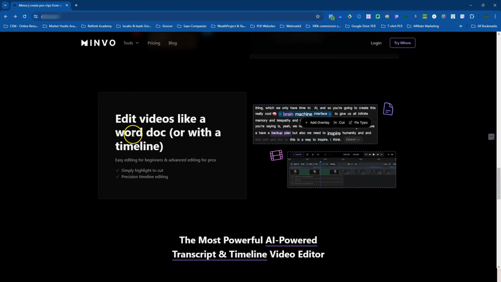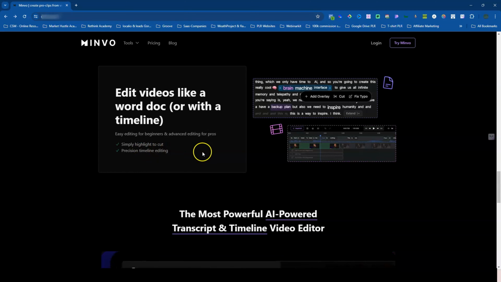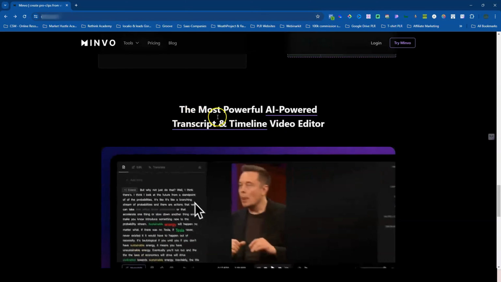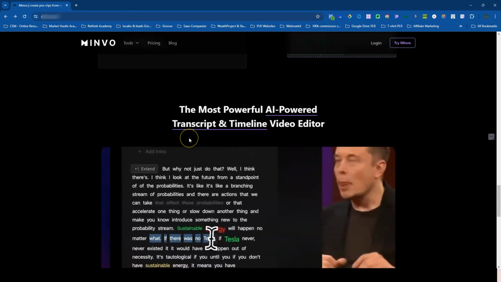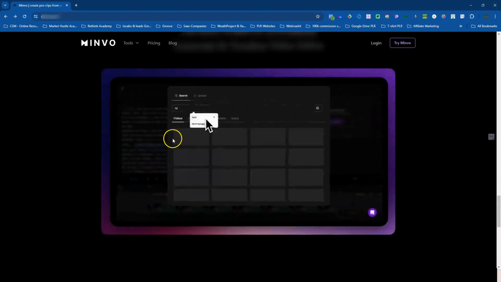Edit videos like a Word doc or with a timeline. Easy editing for beginners and advanced editing for pros. Simply highlight and cut. Precision timeline editing. The most powerful AI transcript and timeline video editor, as mentioned above.